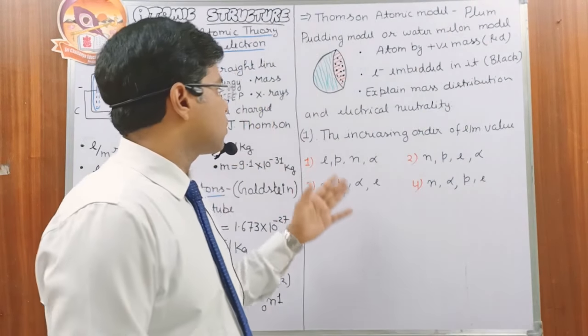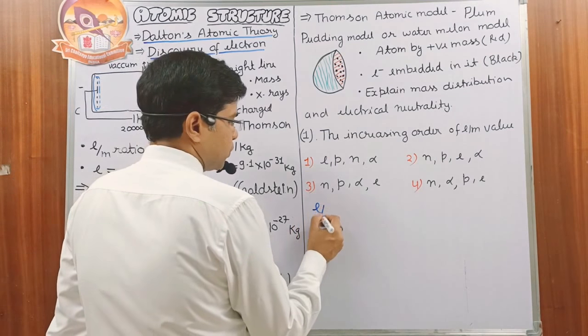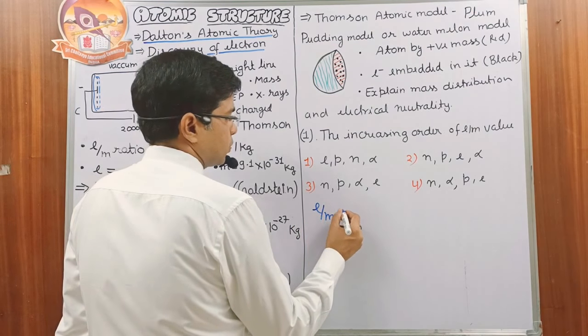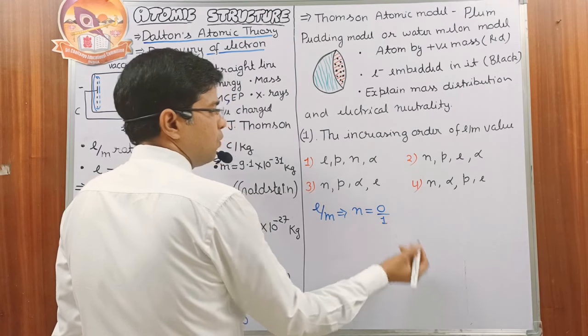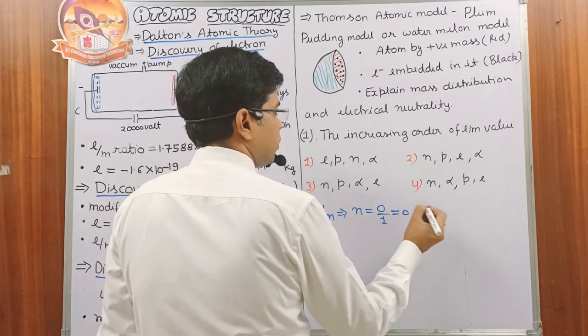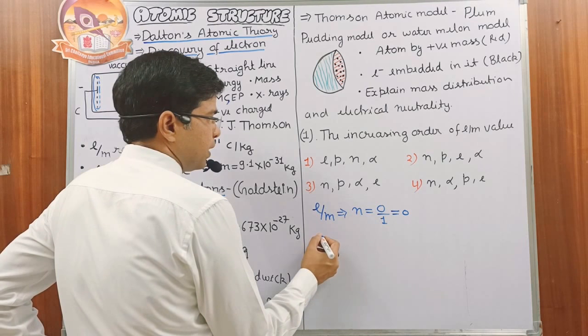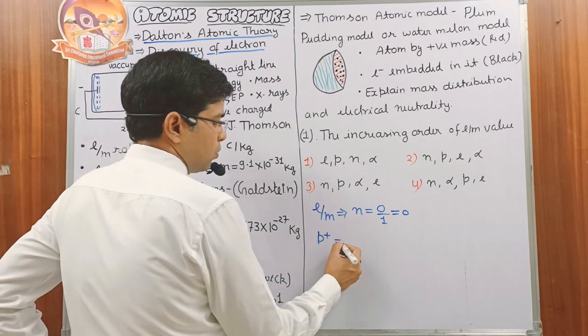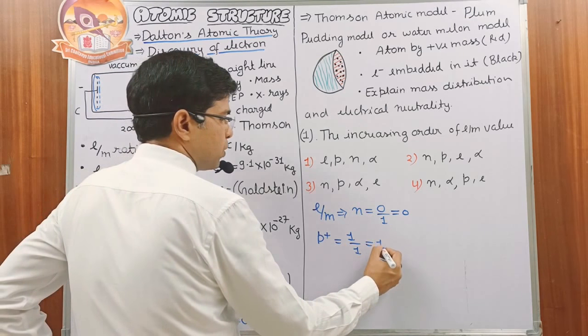Okay, the next question, number 1, says: what is the increasing order of the e/m value? Four particles are given to us: neutron, proton, alpha particle and electron. Check the e/m ratio for the neutron. Neutron charge is neutral, mass is 1 unit, so the e/m ratio of the neutron is 0. Then for the proton, charge is 1 and mass is also 1 unit, so the ratio is 1.